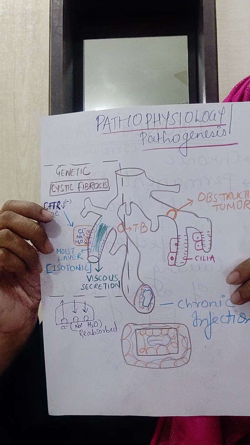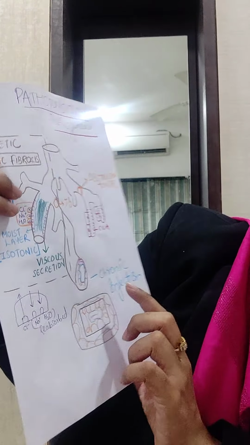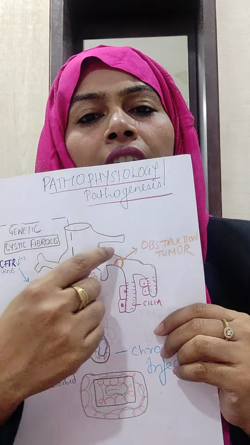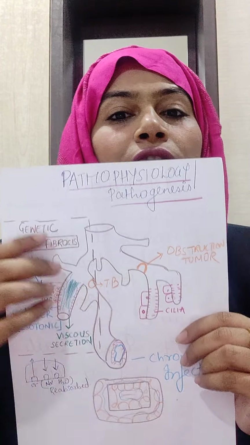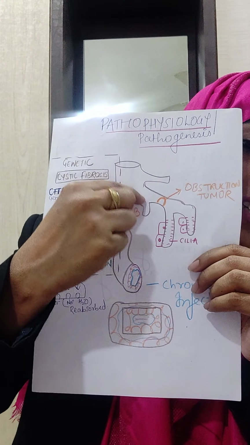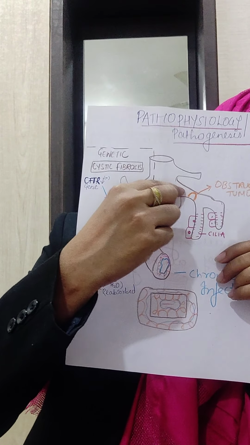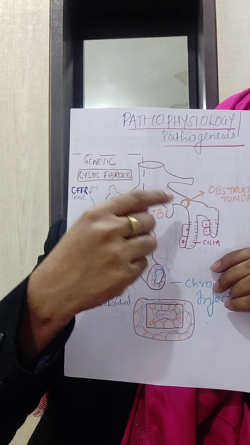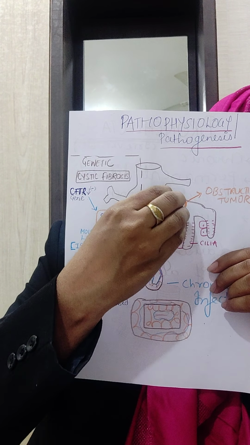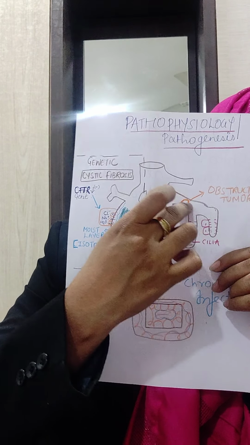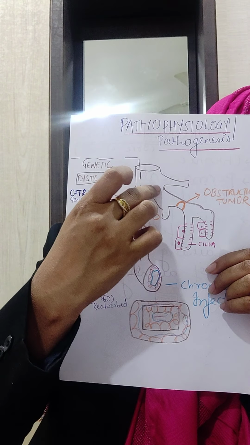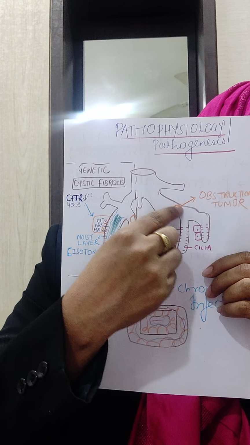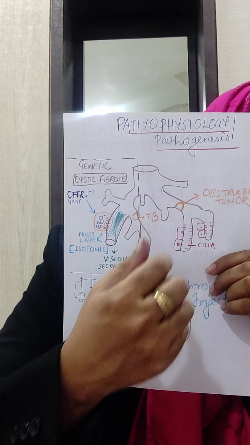Another thing we have to understand is that there could be obstruction, as in there could be a bronchial tumor here, or if somebody has inhaled a peanut and that has got stuck over here, the discharges are not able to go up, the person is not able to throw it out, or because it's a tumor obstructing here and the mucus is not able to go up, there is viscous material present here. This is also going to give dilatation to the bronchus.